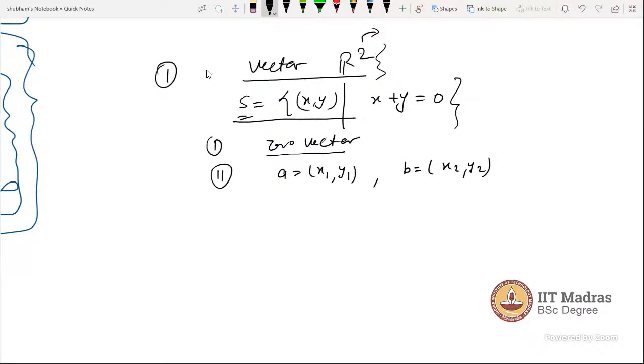Okay. So take two elements from this set, yes. Now it should follow A plus B. If you add with that operation, which is in R2, it should belong to S. And the third condition is take again an element A, which will be in coordinate wise, and take a scalar